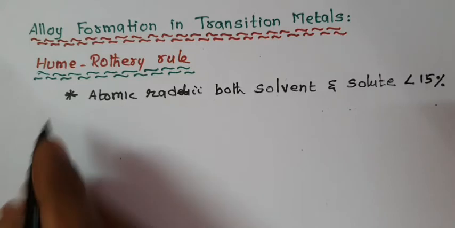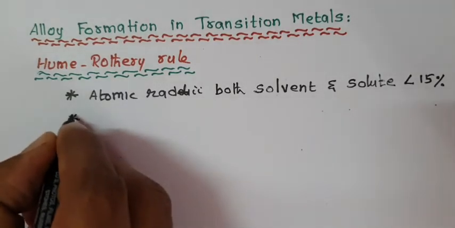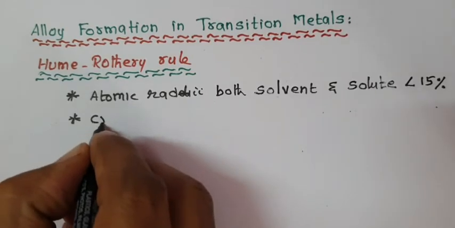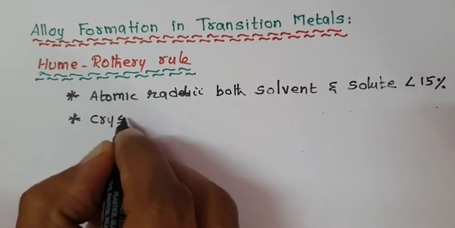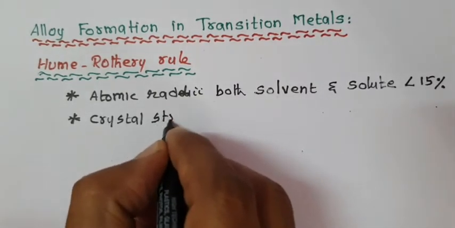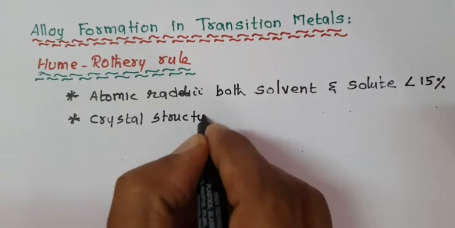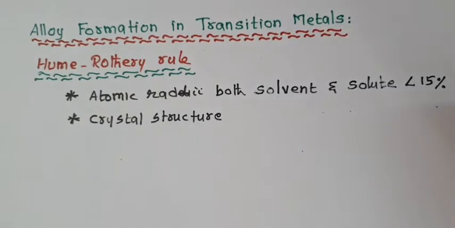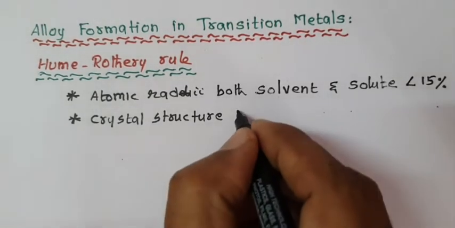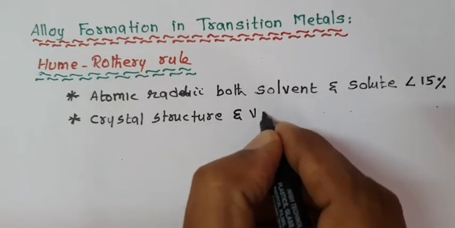What is the second condition? The crystal structure. Crystal structure means BCC, FCC, HCP, double hexagonal close packed, or rhombohedral, and valency.